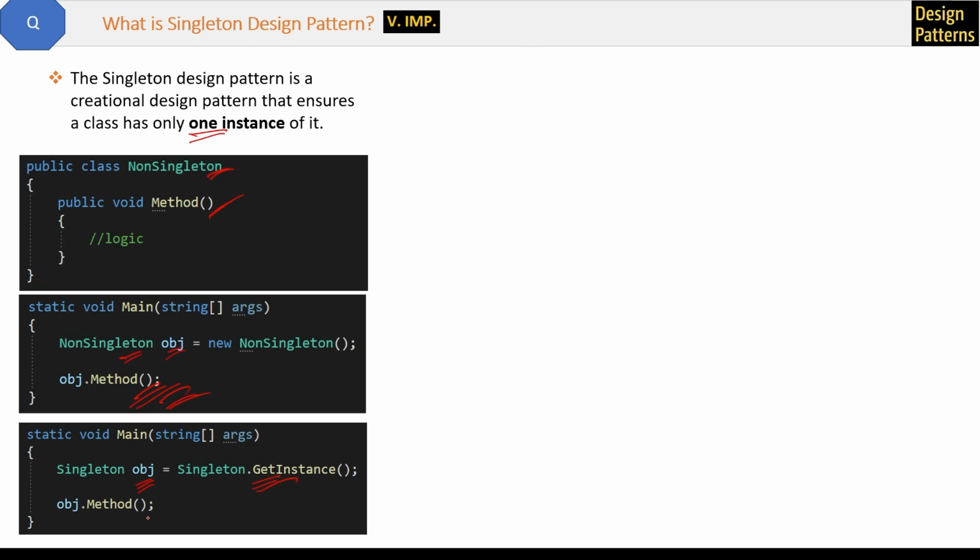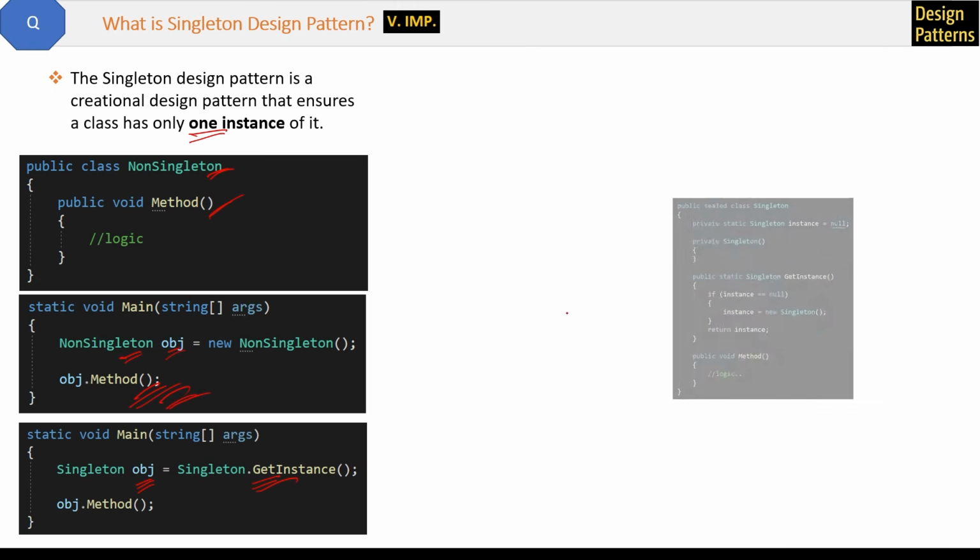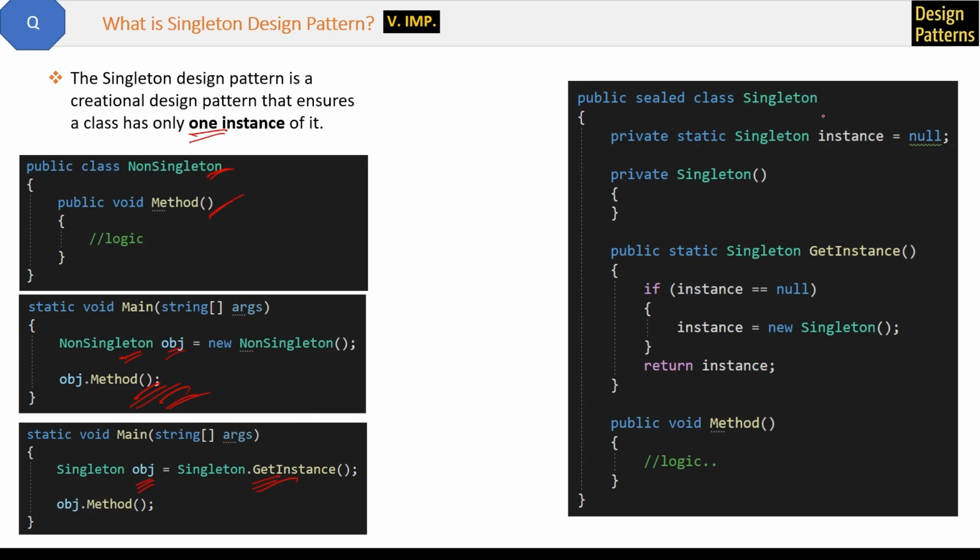Okay, now this code is implementing singleton class, and it has 4 steps which I am going to explain. First step is declare class as sealed to prevent any further inheritance. Now, if some other class will inherit this singleton class, then it will violate that singleton design pattern.